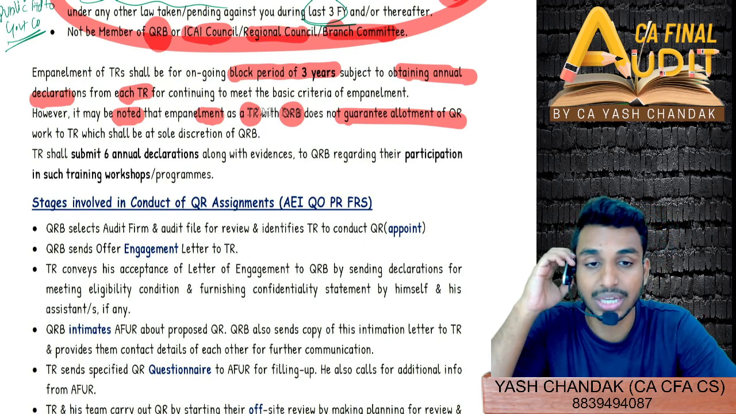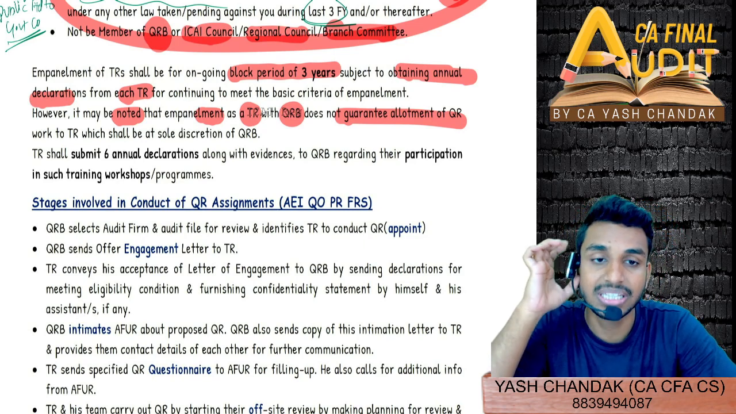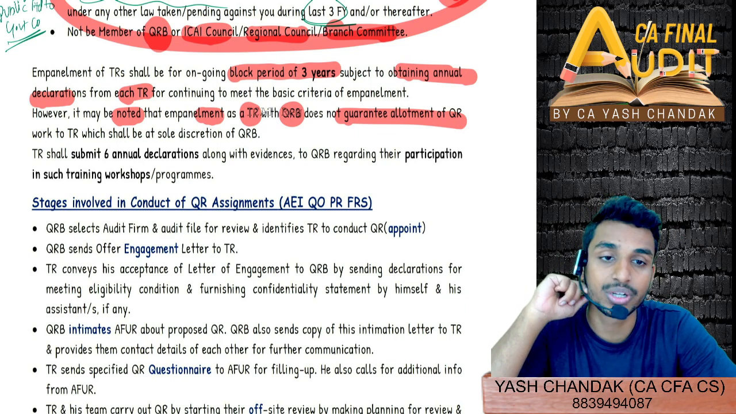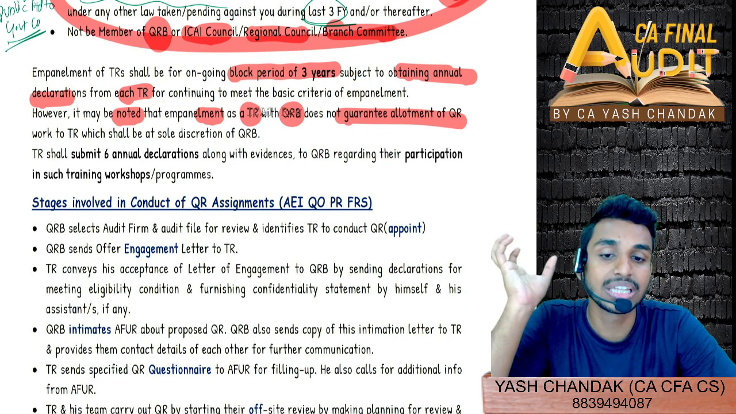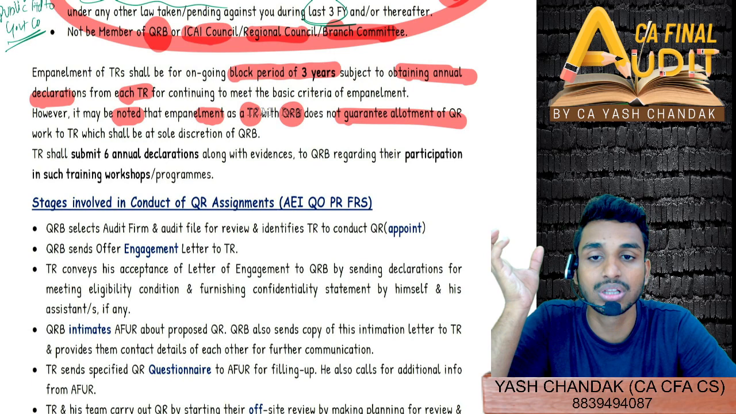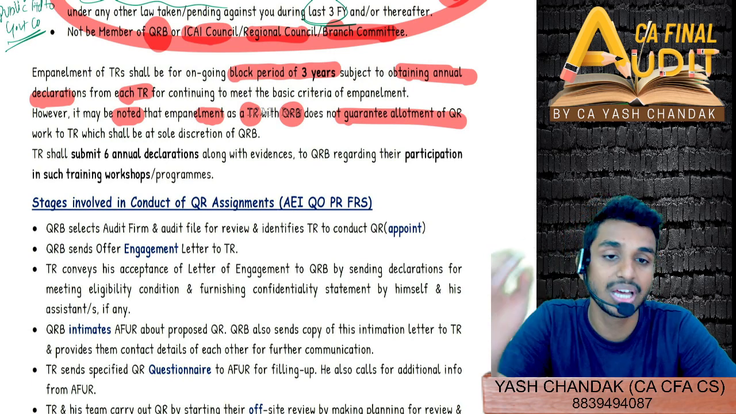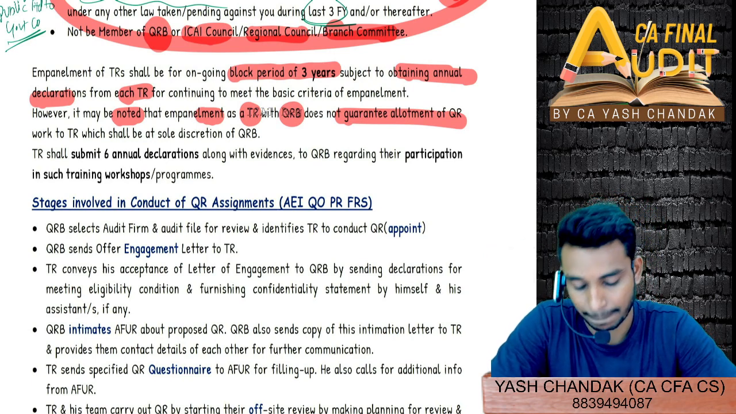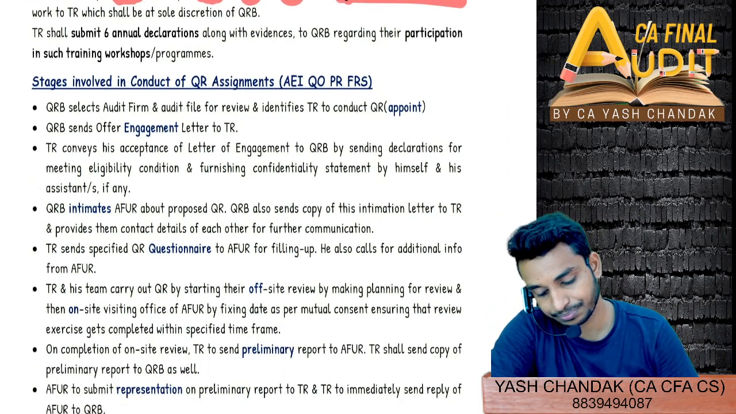And lastly, an annual declaration has to be done by the technical reviewer that they are following all the training, they are attending all these training workshops, manuals and everything, they are updated. Okay.